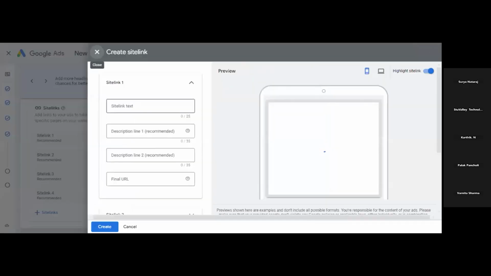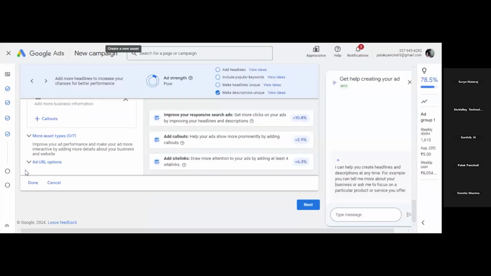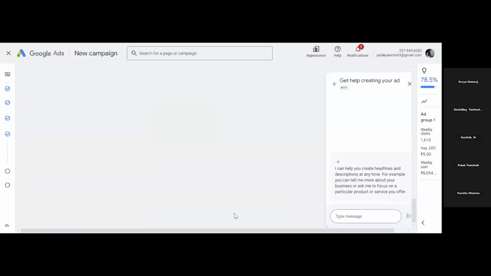Just type the link text and this is how it will appear. The text will appear here, and if someone clicks on this, your customer will be diverted to that particular page. Okay, so I'm not adding any site link here, and after this just click on done.